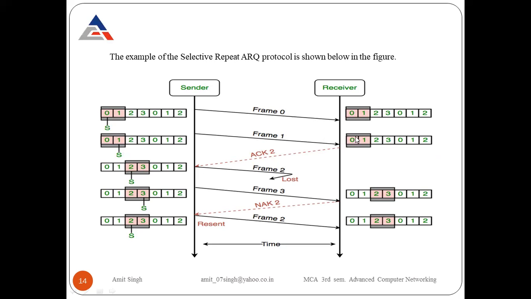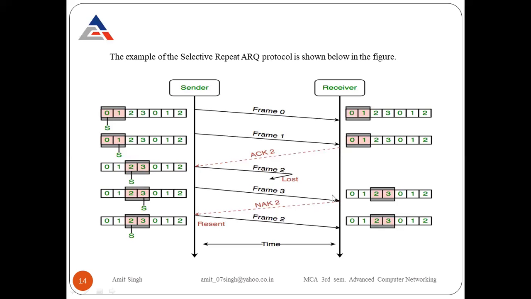Whenever the receiver receives the 2 frames, it sends acknowledgement 2. What it means is, now it is expecting frame number 2. So both the frames come out of the window, and the next 2 frames, 2 and 3, come into the window. Now it sends frame number 2. Frame 2 is lost.